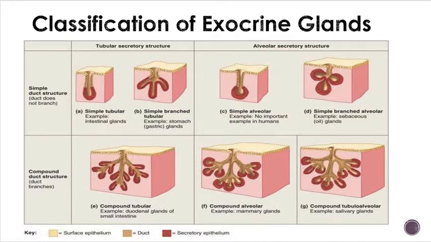We have exocrine glands that are tubular in nature, or they are alveolar in nature. Tubular means that they are more like a straw-like kind of gland, and alveolar are more round in the area of their secretory units. So we can have tubulars like this, right? They could be branched tubulars as well. The alveolars, they could be simple or they could be branched, and we can also classify them as simple, meaning that there is only one